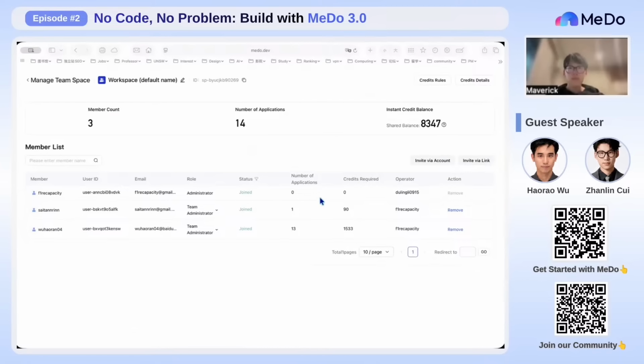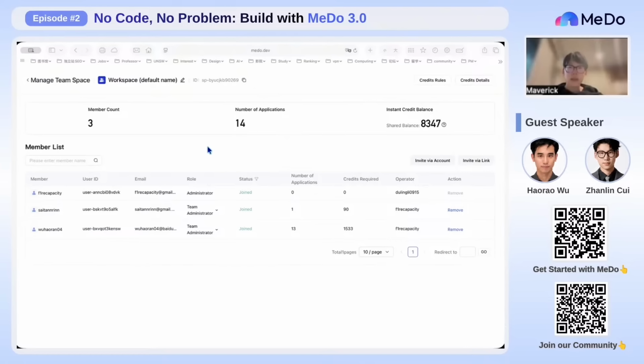This page is mainly used by enterprise-level users. At the top, we can see the workspace name and the workspace ID. On the right side, we also have credit roles and credit details, so the team can understand how credits are used and tracked more clearly. In the overview section, we can see three key numbers: member count, number of applications, and the shared credit balance. For example, in this workspace, we currently have 3 members, 11 applications, and a shared credit balance.